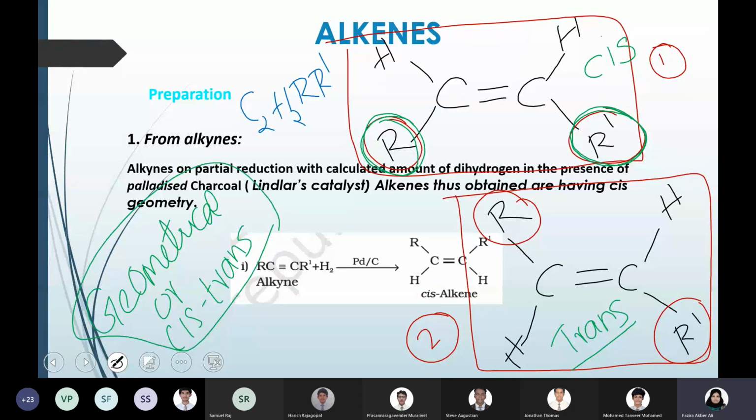Here, the molecular formula of the compound is the same. The only difference is in the arrangement, or you can say the positioning of the groups in space. If the alkyl groups or the functional groups attached to the double bonded carbons are on the same side, then we call that isomer a cis isomer. And in turn, if the alkyl group or the functional group is positioned in the opposite direction, then we call it a trans isomer. So this isomerism is known as geometrical isomerism or cis-trans isomerism.